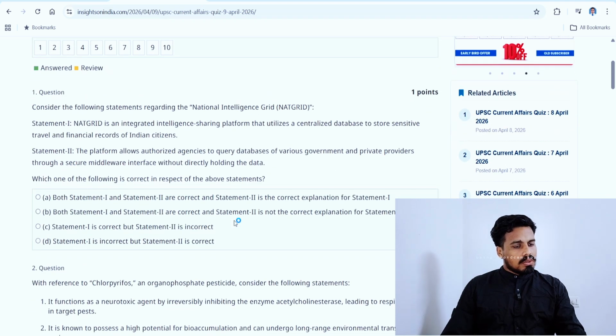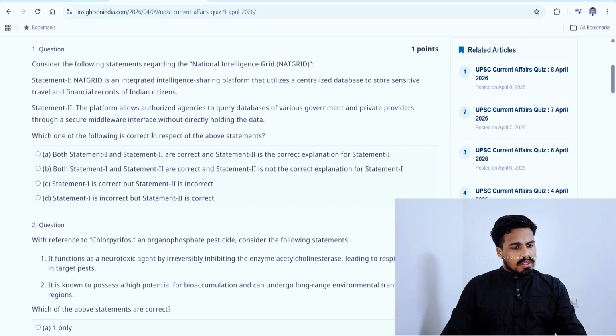So let's analyze the first question, and they are asking which of the following is correct with respect to the above statements. Two statements are given. In the options they have mentioned both statement 1 and 2 are correct, and again 1 and 2 are correct. 1 is correct, 2 is incorrect. Statement 1 is incorrect and 2 is correct. So we can conclude that any one statement is correct here. And now we have to check whether 2 justifies statement 1 or not. Okay, and let's read the statement.